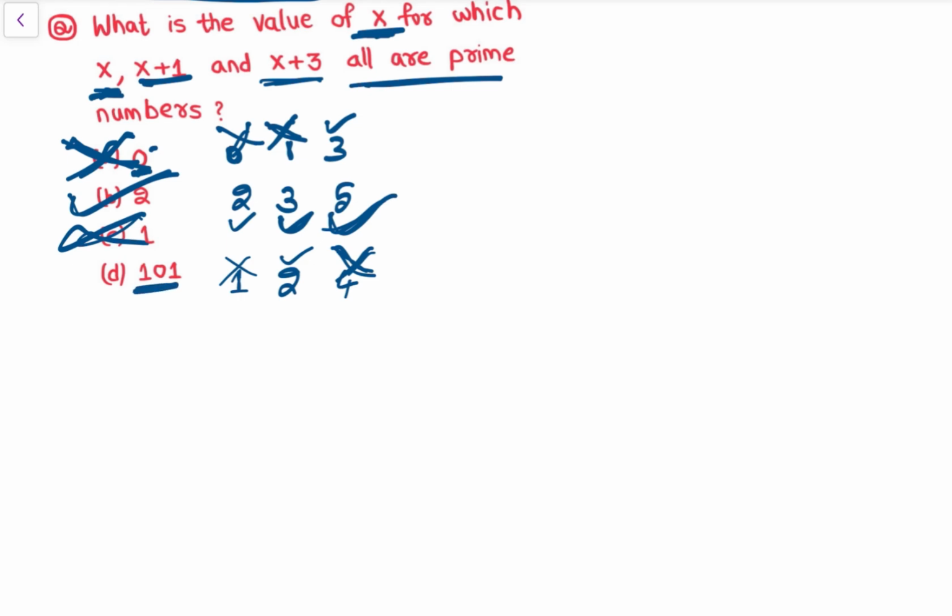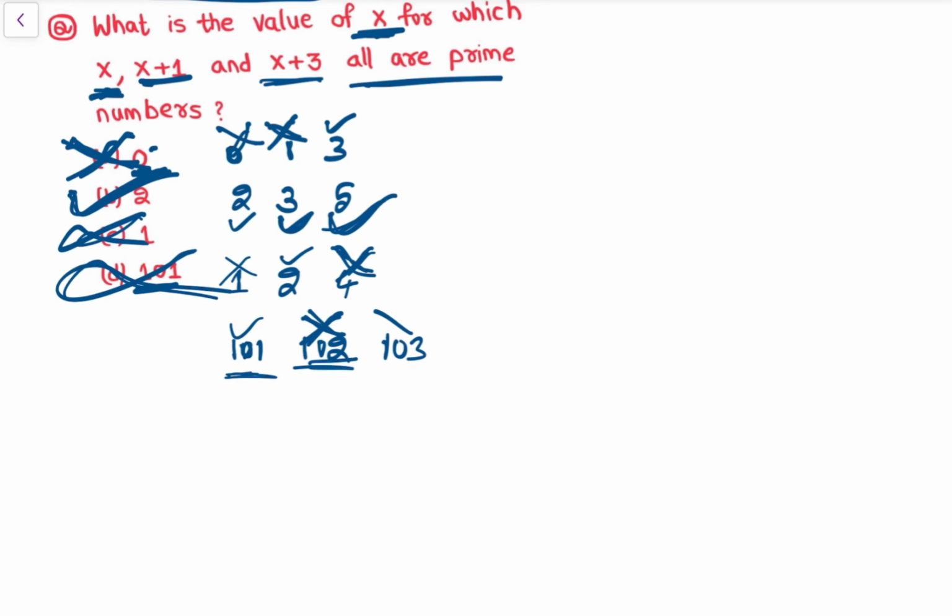Then let's look at 101. So x is 101, and 101 is a prime number. Then x plus 1, that is 101 plus 1, is 102, which is not a prime number, so this will also be cut. Then 103, I think this is fine, but since 102 is not a prime number, this will be eliminated. So option B is the answer.